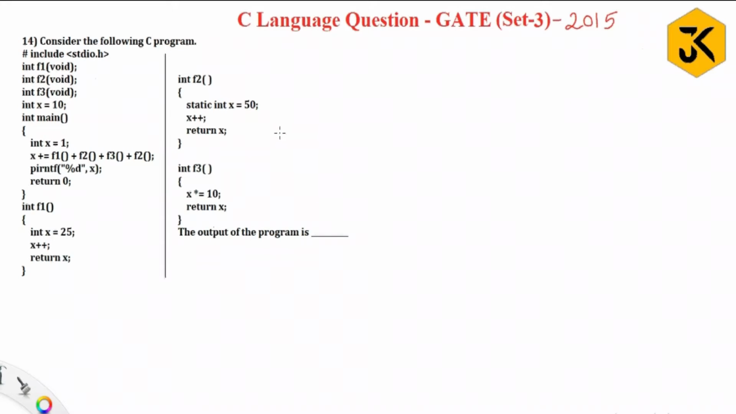Hello guys, welcome back. Let's see one of the C language questions which was asked in GATE 2015. Here they have given a few lines of code. Please pause the video and go through it. And they are asking for the output of the program.